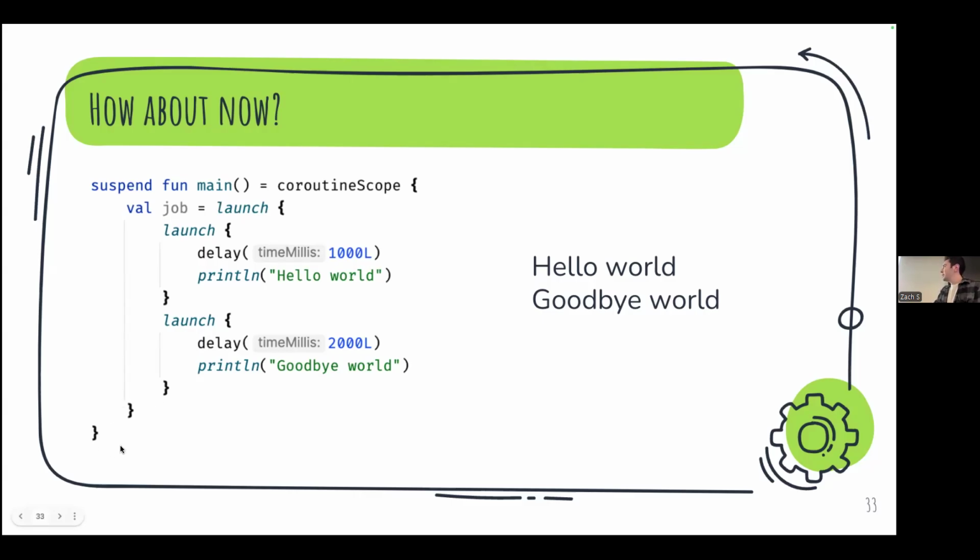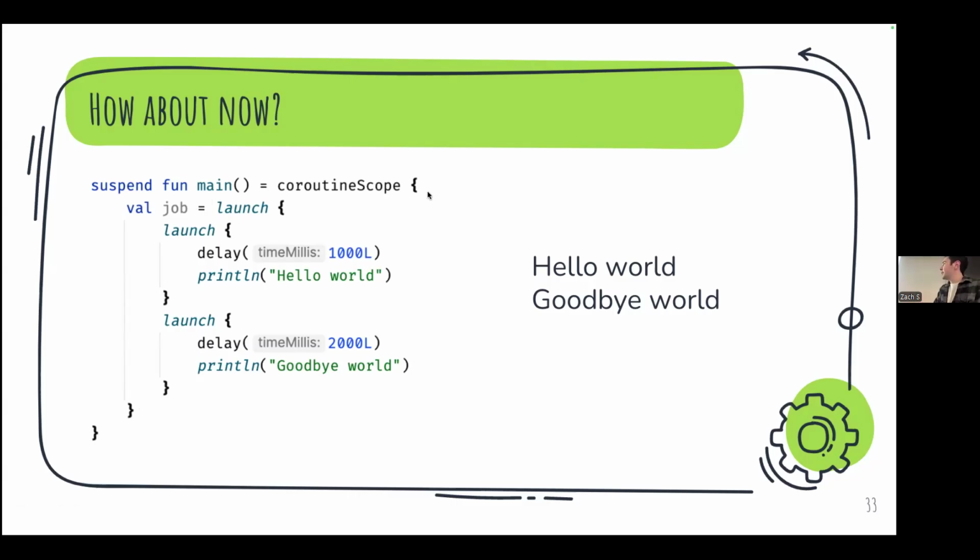So a question that you might have, and that I had when I was first learning coroutines, is how do we know that the program doesn't just end when we reach this line? Because we basically instantly reach this line. We launch and then we get to here and that's the end of our program. So how do we know for sure our program doesn't end?